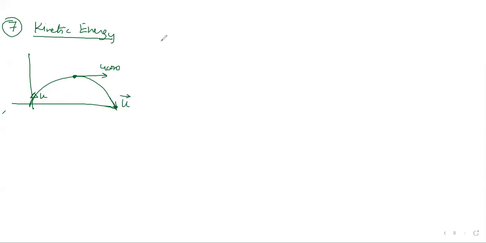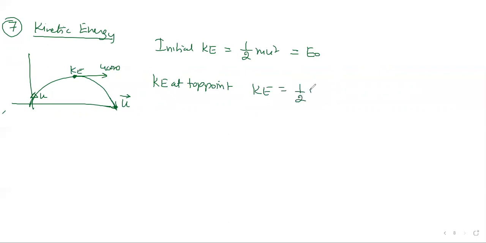Now watch carefully. Suppose they ask what is the initial kinetic energy. Initial kinetic energy at the point of launching is half m u square. So you can call that E naught, right? Then they ask the kinetic energy at the top point, or at maximum height. Half m, mass remains the same, velocity is changing. What is the net velocity at the highest point? u cos theta. So kinetic energy becomes half m u square cos square theta. You can also write this in terms of the initial kinetic energy at the point of launching: simply E naught into cos square theta. Like this they have asked in our exam.